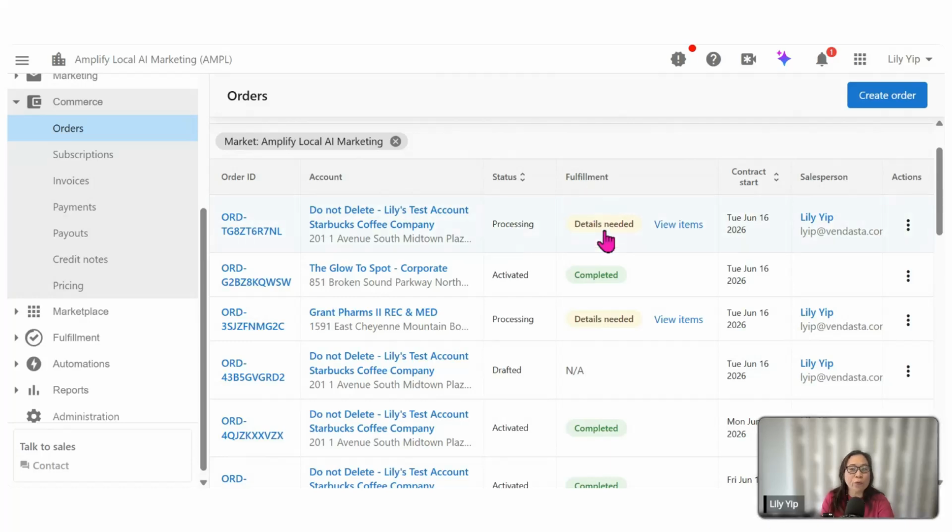If there are fulfillment forms, for example, if you are getting Vendasta services to do some fulfillment for you, like building the website, they will also highlight the details needed, meaning you need to fill up a fulfillment form. And you can see who is the salesperson who created the order. So that's for all the orders you have generated.